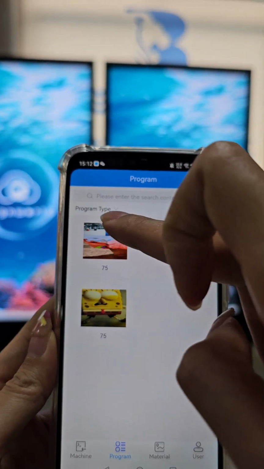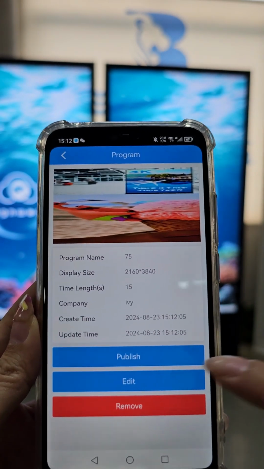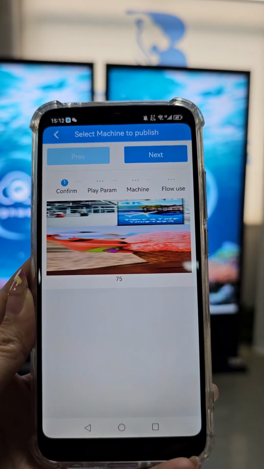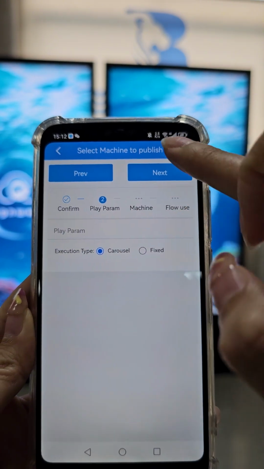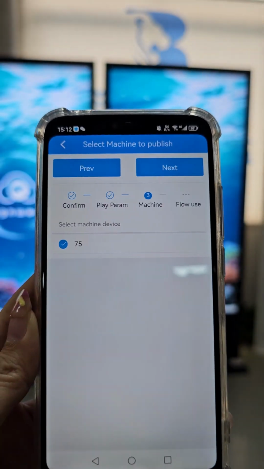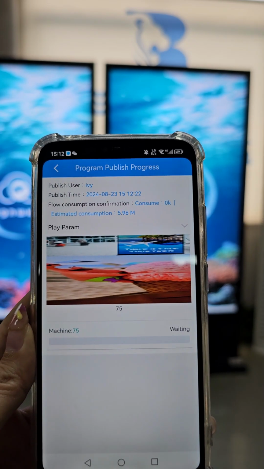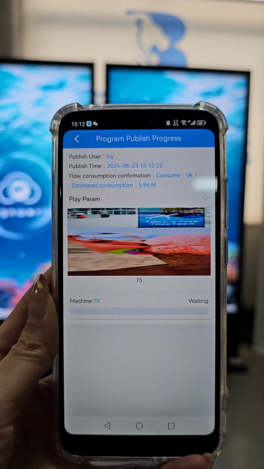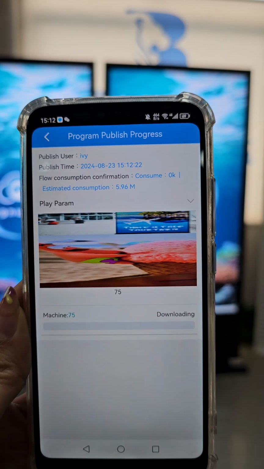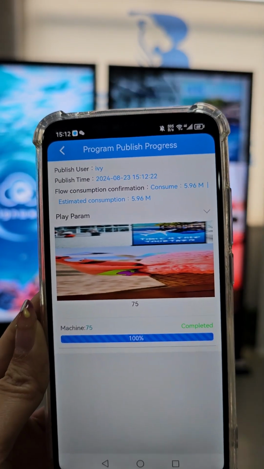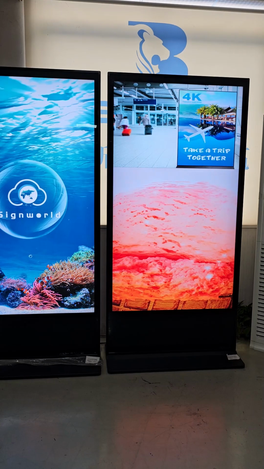Okay, so now you can see the program here, and go to this one, you can see the publishing, and choose next, and connect this machine, the 75-inch, next, publish. Okay, so now you can see the program